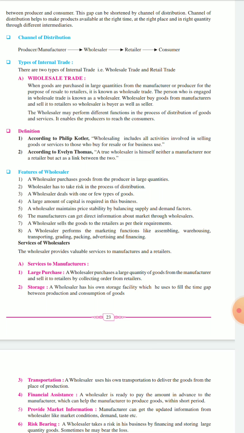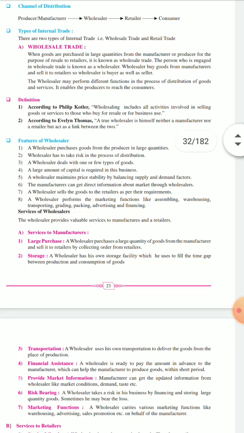Okay, according to the orders given by the retailer, he will sell the goods. Storage. Even the wholesaler has his own storage facility, which he uses to fill the time gap between production and consumption of goods. He has his wholesale depot, he has a godown. Okay, the wholesaler has this storage facility with him.